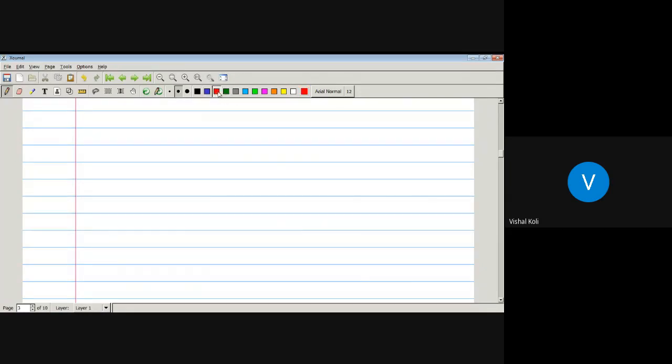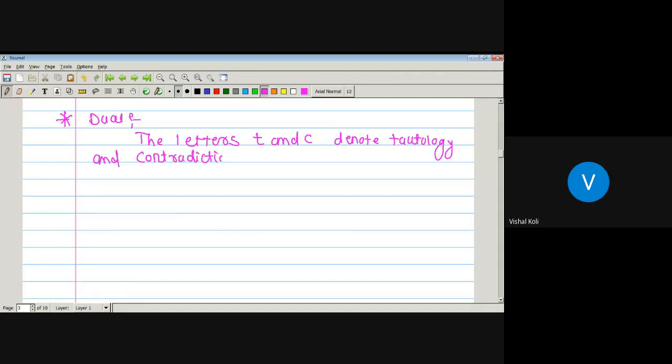Now the next concept is the dual. The letters T and C denote tautology and contradiction respectively. The small letter t denotes the tautology and small c denotes the contradiction. Now,